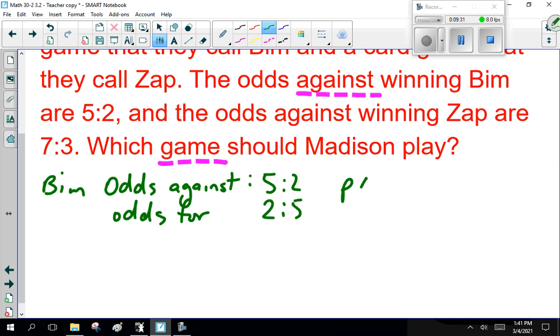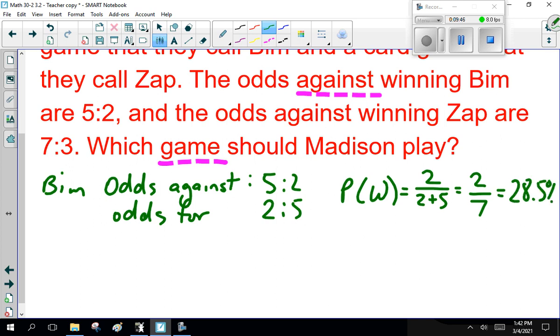The probability of winning is 2 out of 2 plus 5, 2 out of 7, which is 28.5%. Okay? Now, I'm going to pause the recording. I want you guys to tell me the odds against and the odds for Zap, and what's the percent chance of winning. Okay, so you guys do that.